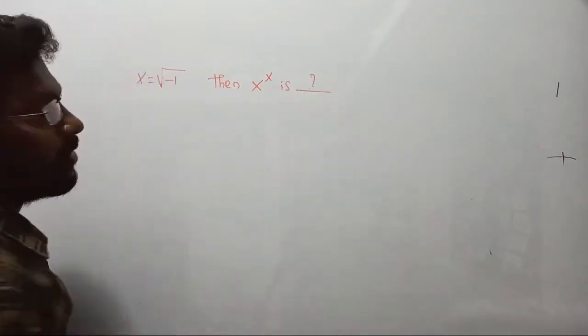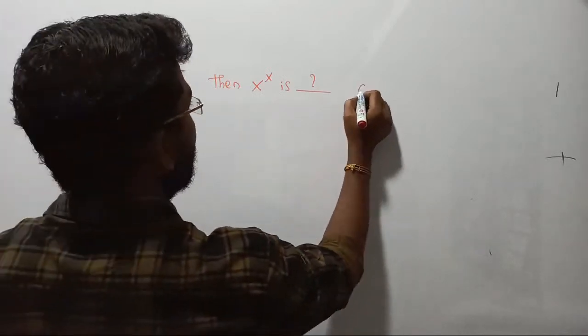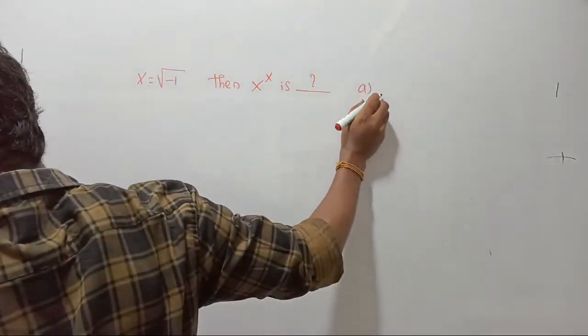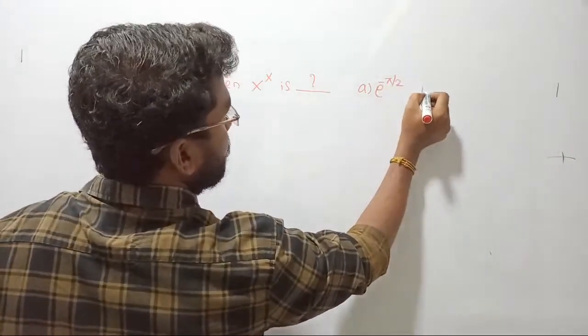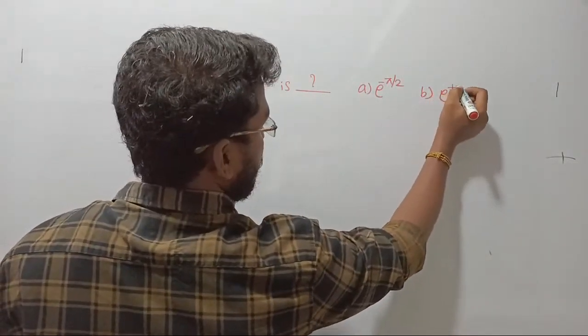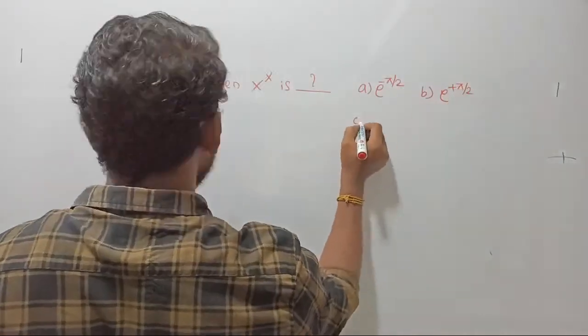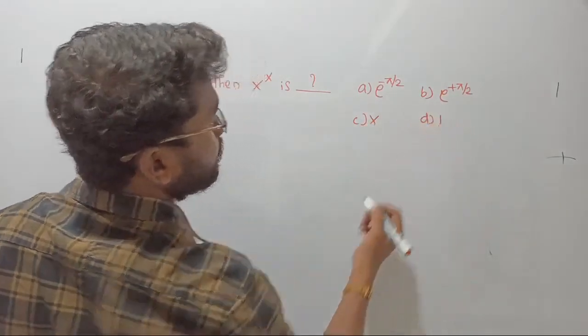See, they are testing your brain. It's like an aptitude question, right? There is nothing big to learn here. Let's listen to the options first. Option A is e power minus pi by 2. Option B is e power plus pi by 2. In option C, they said x. Option D is 1.